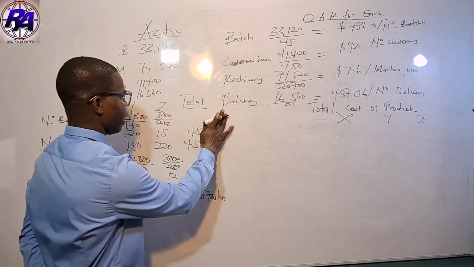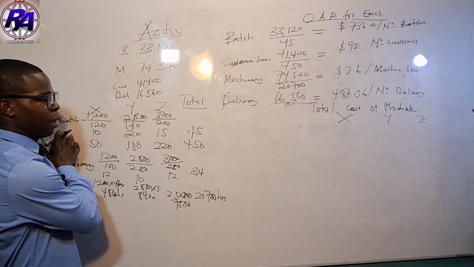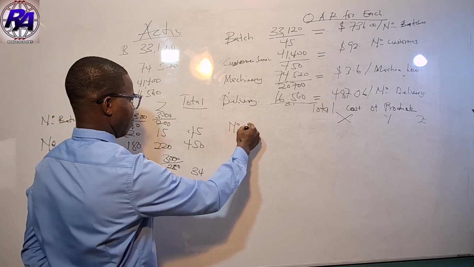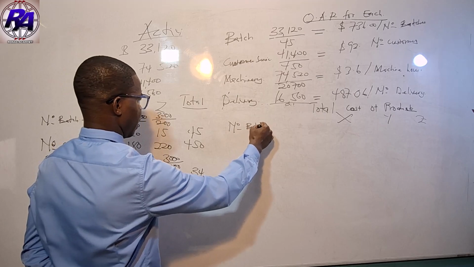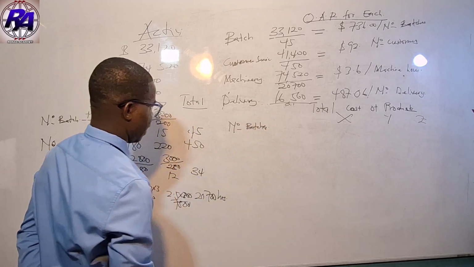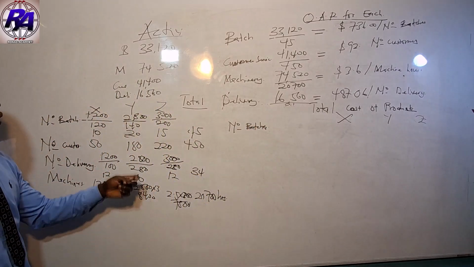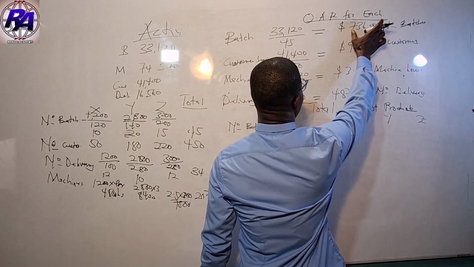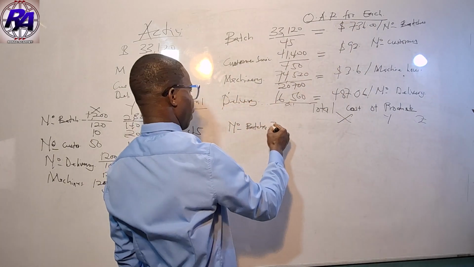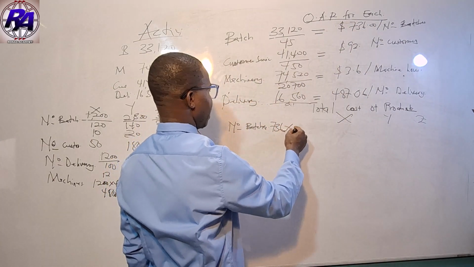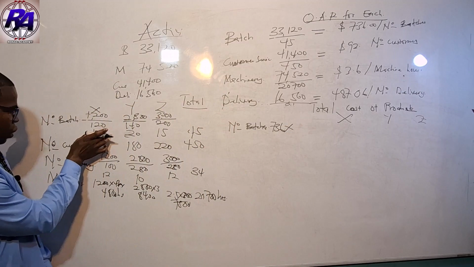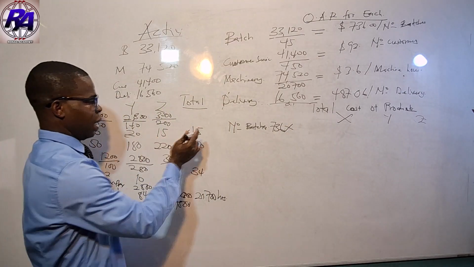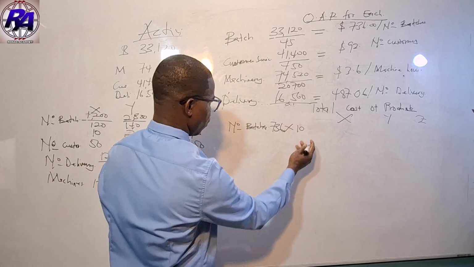So first we take the cost driver. So let's take number of batches. The focus here is what is your overhead absorption rate for the batches? It is 736. We multiply it by the cost driver for X, which is 10. So we multiply it by 10. So this will go for X.